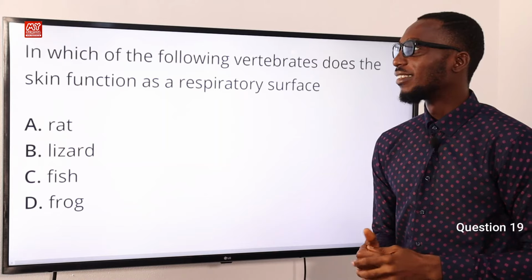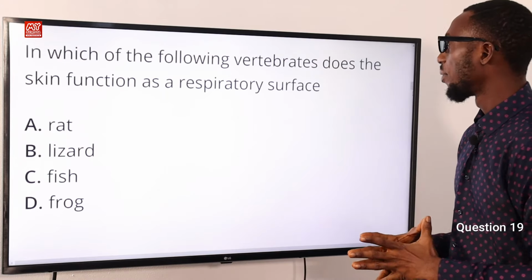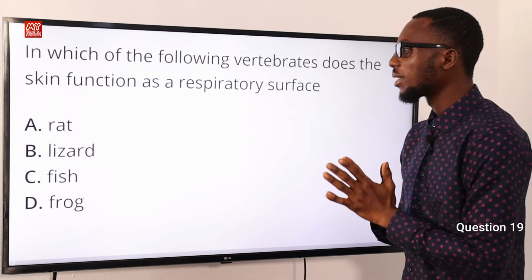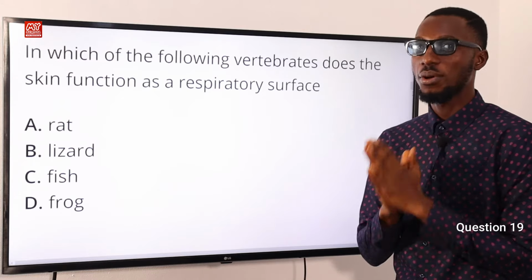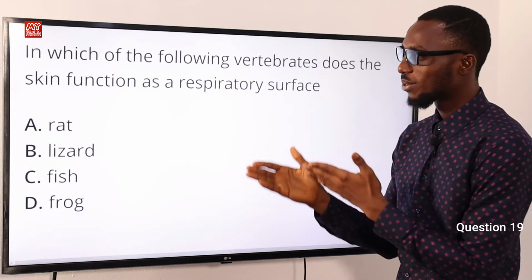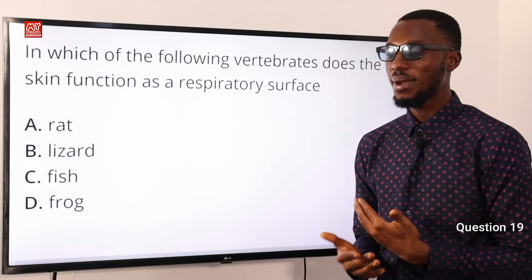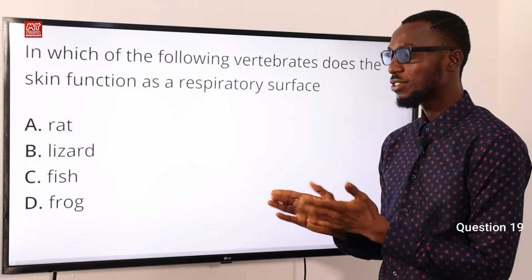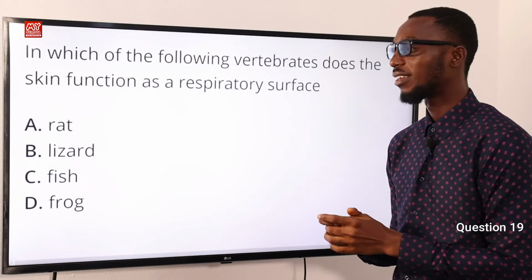Number 19. In which of the following vertebrates does the skin function as a respiratory surface? Of course, it is not in the rat. Rat is a mammal. It is not in the lizard. Lizard is a reptile. It is not in fish. Fish use their gills generally.